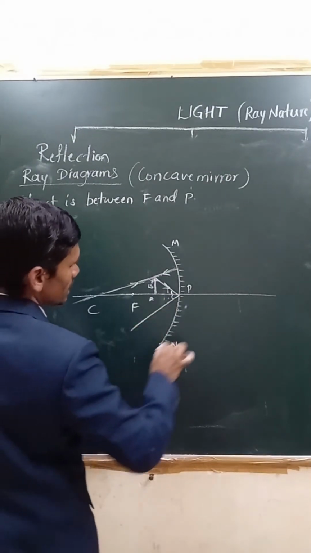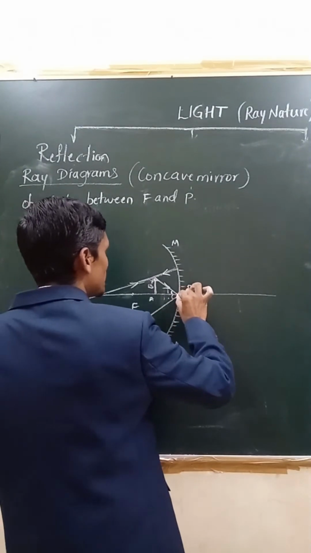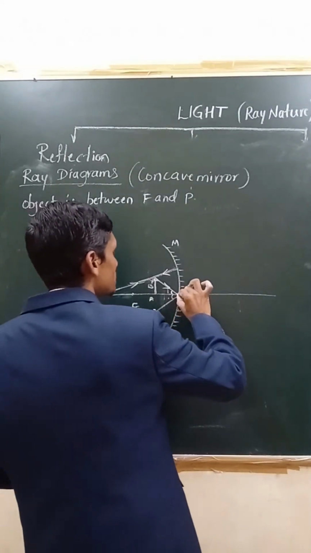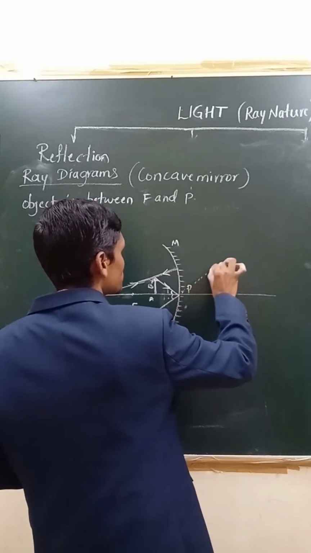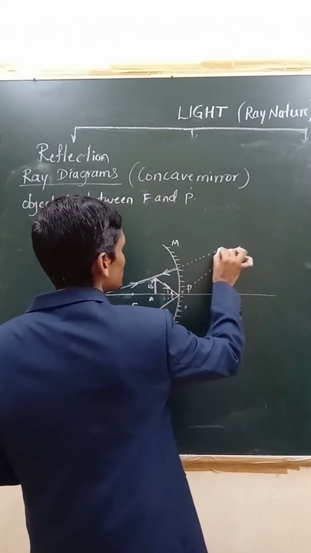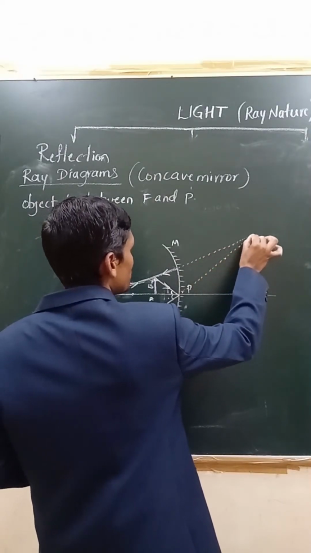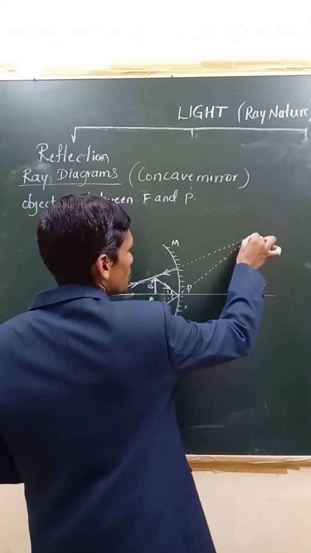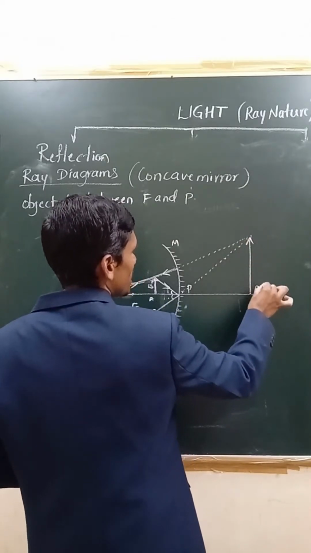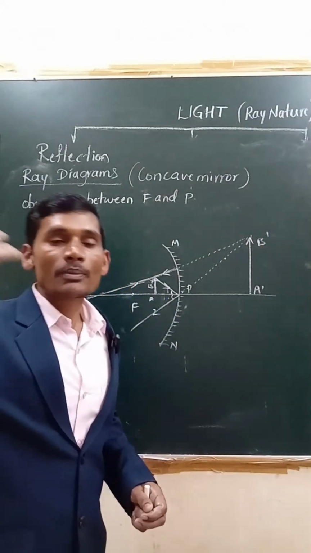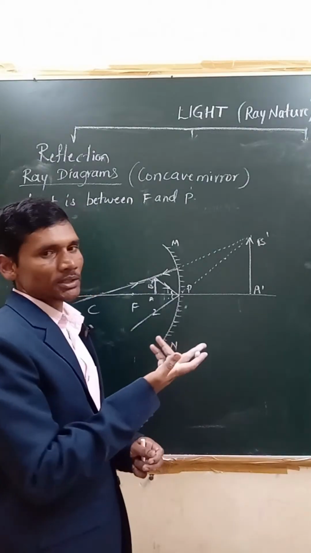Now you see, you are showing these rays, you have to extend these rays backwards. If you extend these, where these extended rays meet each other at this position, we are getting the image. Look at this now, image A'B'. This time we did not get it upside down, we got an erect image, right?